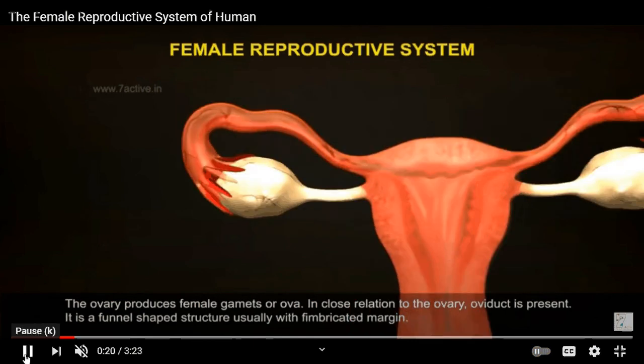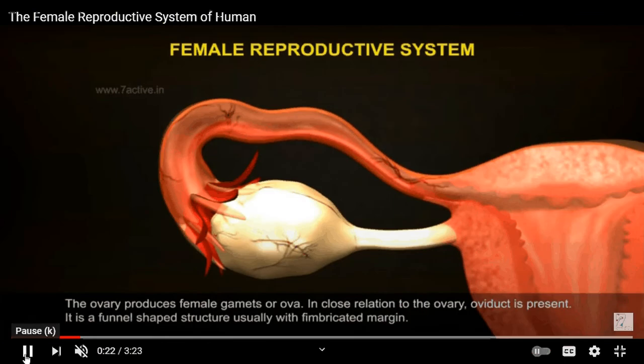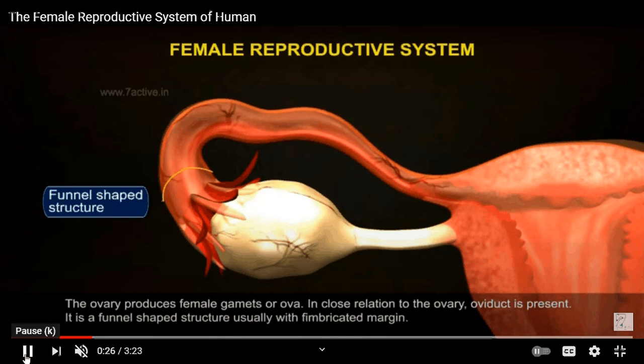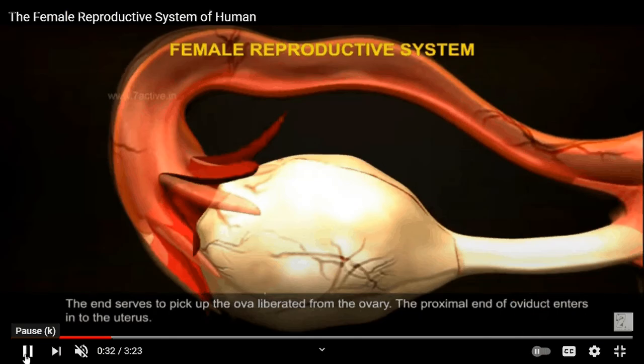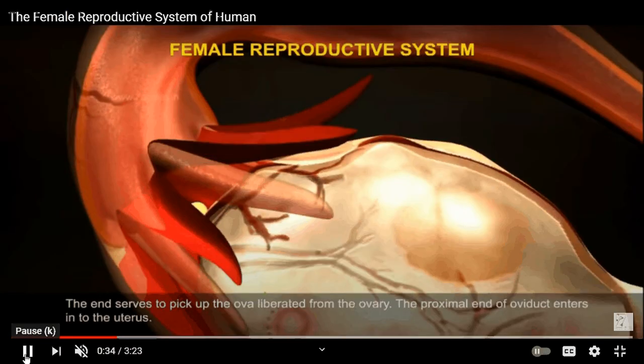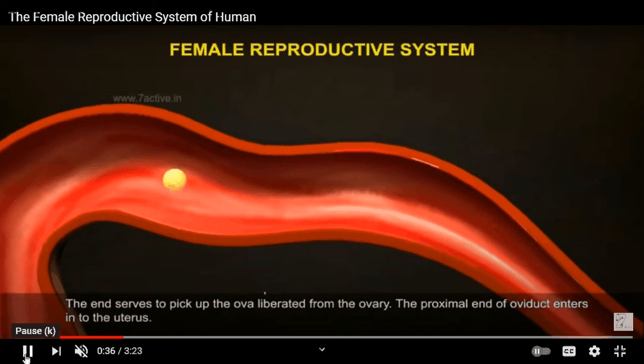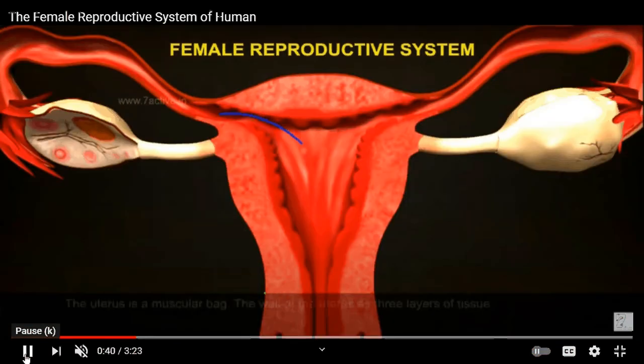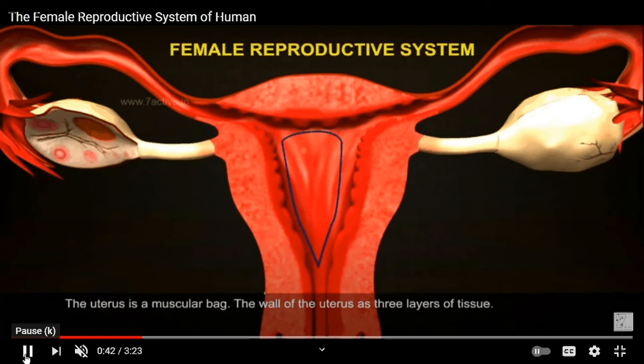Now see, these are your fimbriated margins. This is known as infundibulum or fimbriae, you can say over here, and this is a funnel shaped structure. Okay, see, this is the fimbriated margin. Now you can see an egg is produced and received by the fimbriae, and it reaches the fallopian tube and then goes to the uterus. This is your uterus over here.